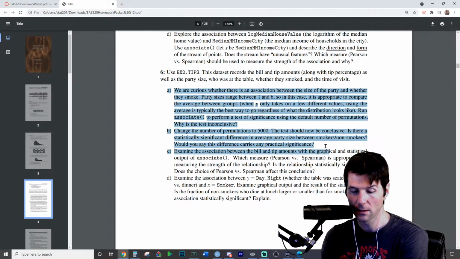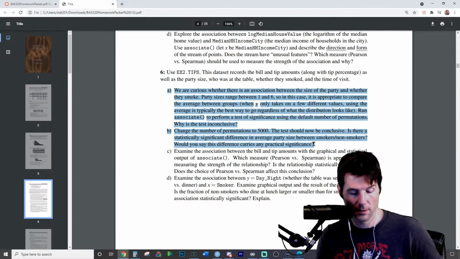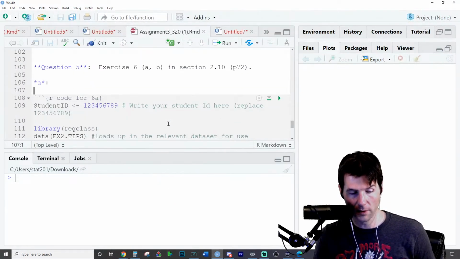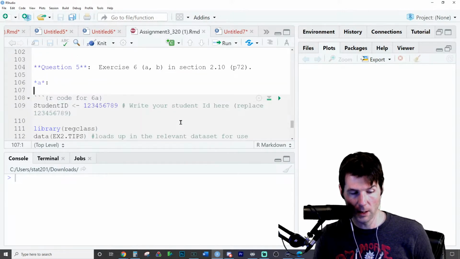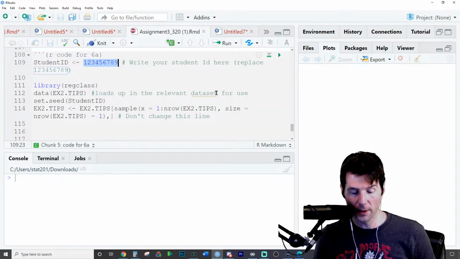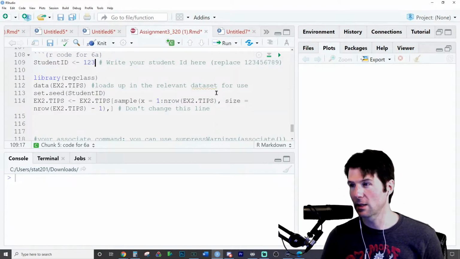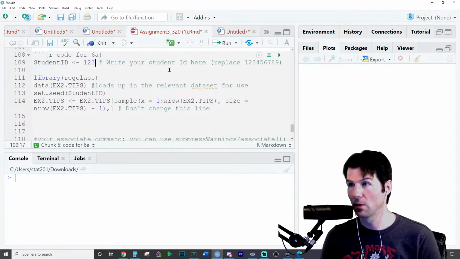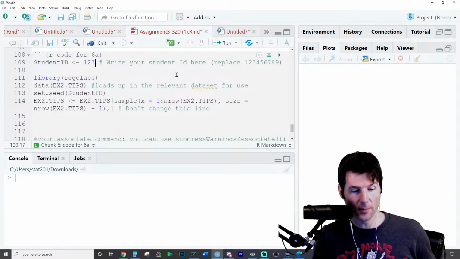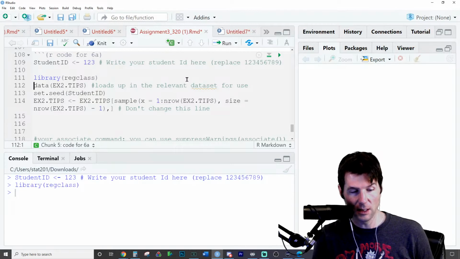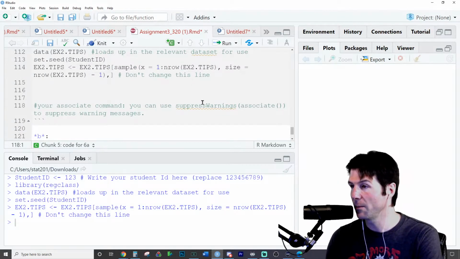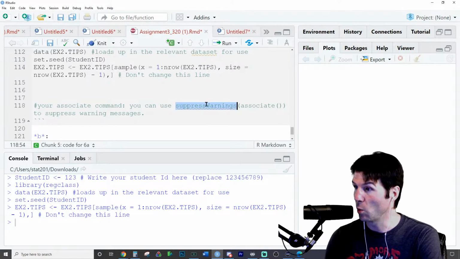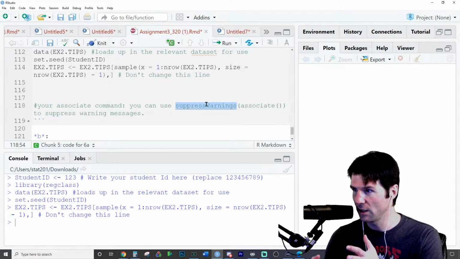Can I copy paste it? Make my life easier? Let's go over here. Oh, good. It's just going to take a random sample. So let's put a random sample right here of our student ID. That's not a real student ID, so replace the numbers right there. It's just a random number. And there we go with set student ID. We're going to load up reg class and take the random sample. Everything works. Good deal. And then we might have to use the suppress warnings function, which removes additional warnings